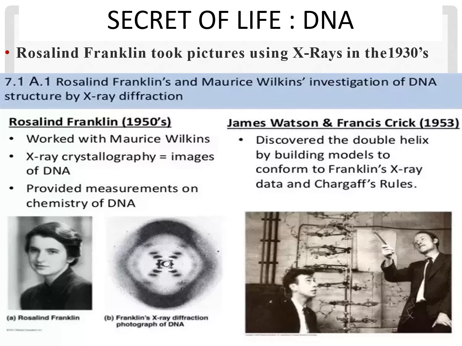Then Rosalind Franklin took the pictures using X-rays in 1930. I told you, right, the base for the Watson-Crick model structure identification is Rosalind Franklin's X-ray pictures of DNA. And along with Rosalind Franklin, another scientist named Wilkins also worked with her. So they investigated the DNA structure by the X-ray diffraction method. By using X-rays, they took the pictures of DNA and they discovered something.